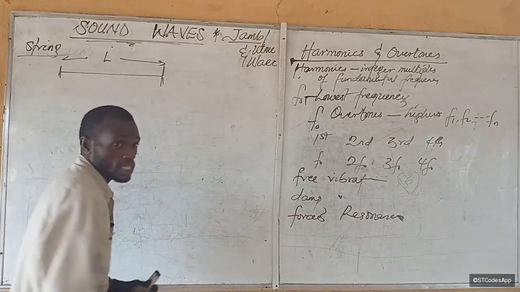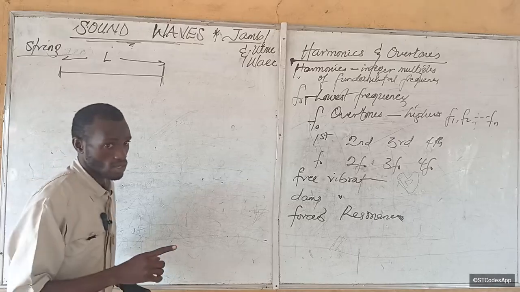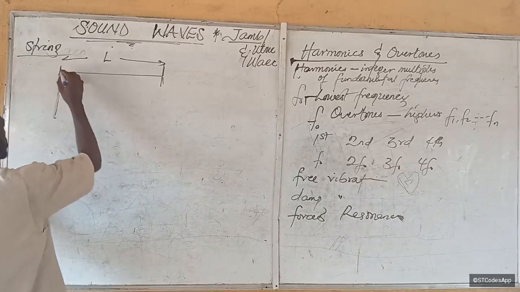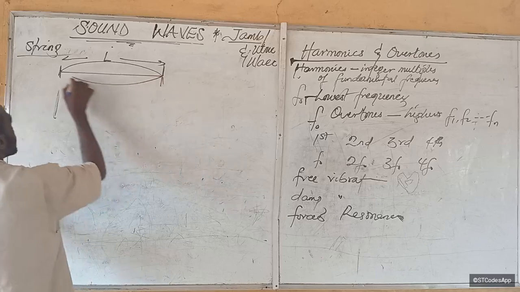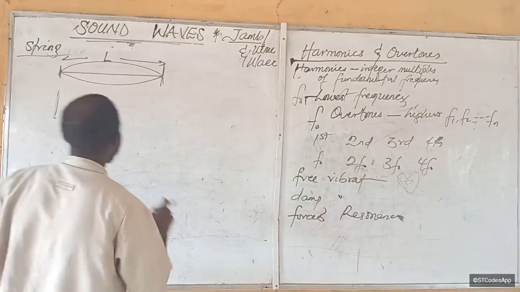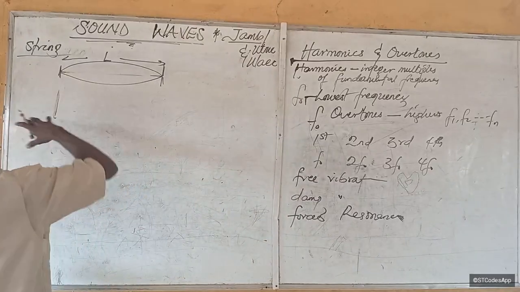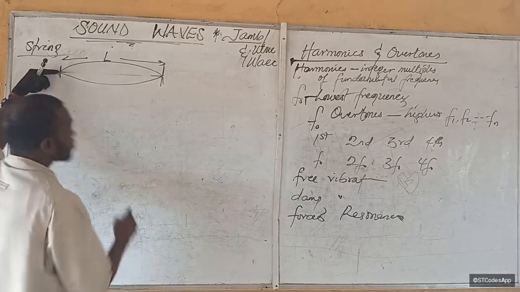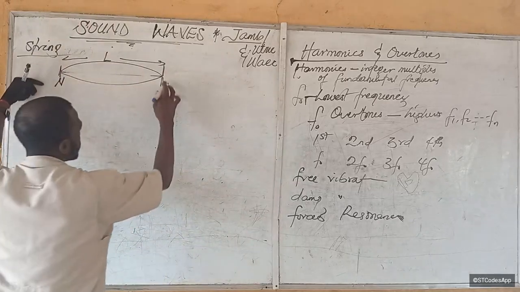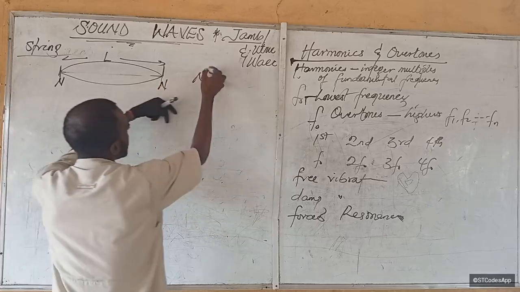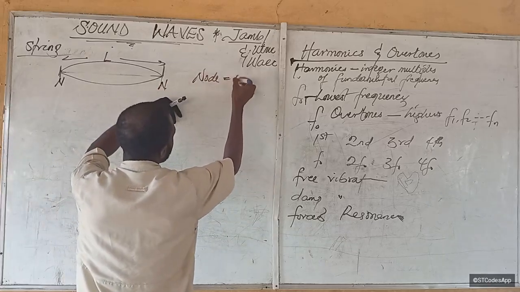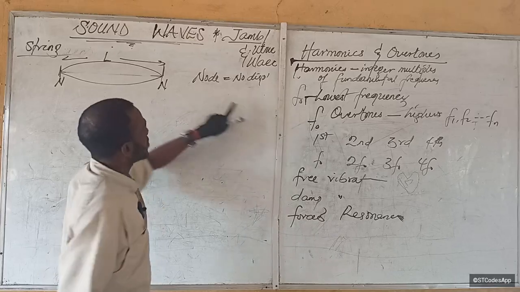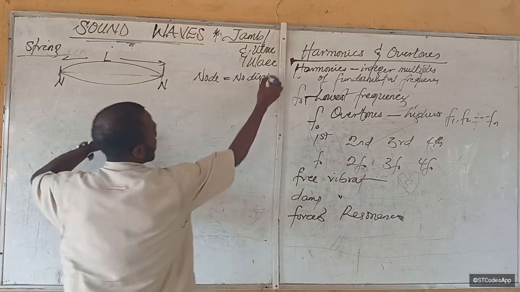As it is fixed at these 2 ends, if you pluck it once, what you will notice is that it will vibrate up and down. Let's just draw it. The point where it is fixed here is called the node. That's the point of no displacement or minimum displacement. Node, no displacement.